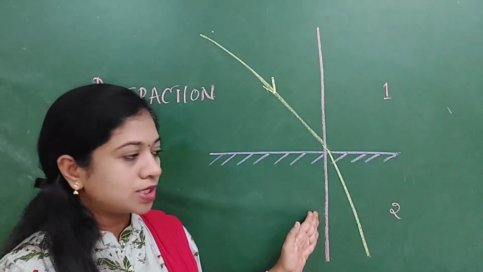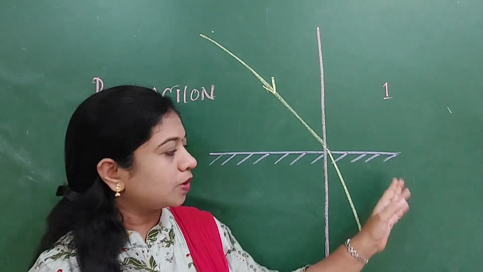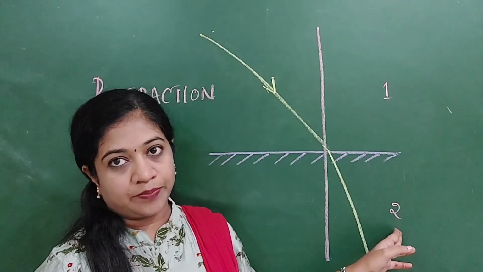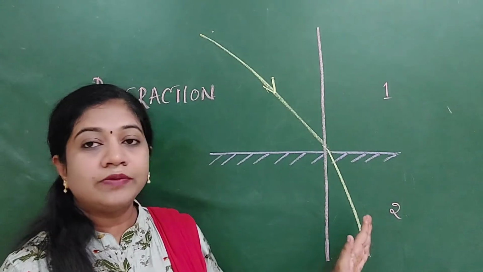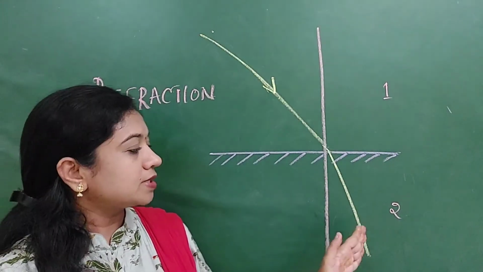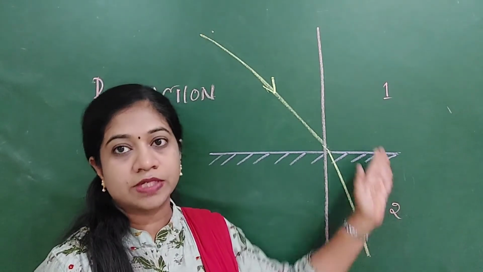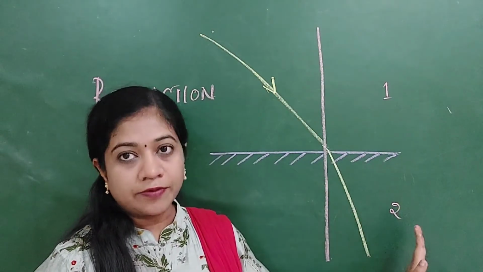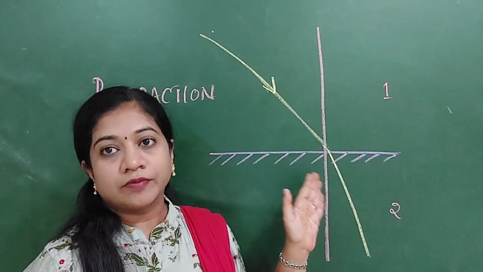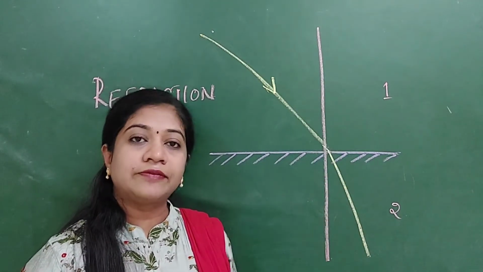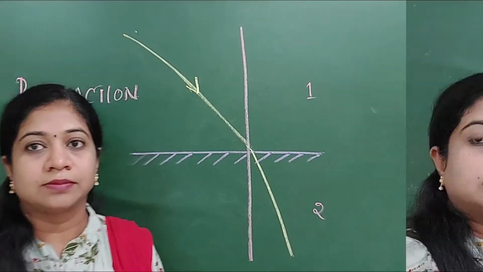Whether it bends towards the normal or away from the normal depends upon the density of the second media. If the second media is denser than the first one, then this ray of light will move towards the normal. If the second media is lighter than the first medium, then it will move away from the normal. This process of bending of light when it passes from one media to the other media is called refraction of light.